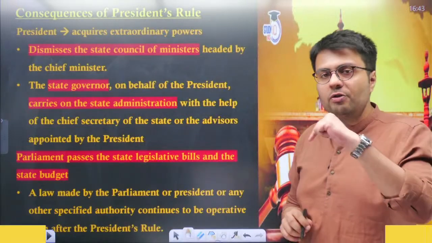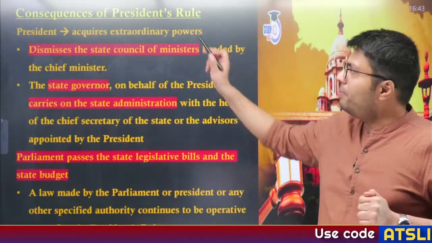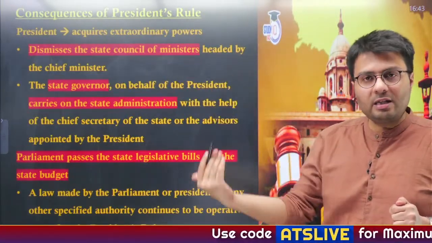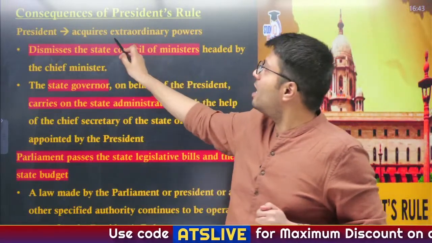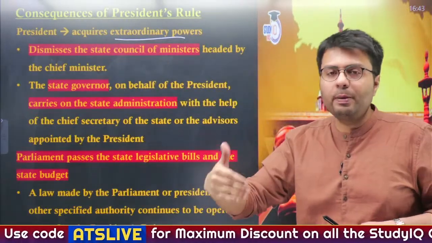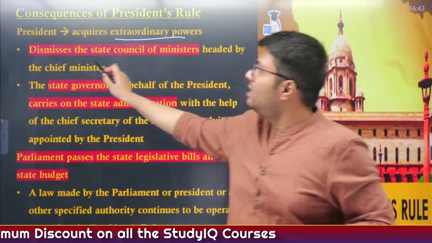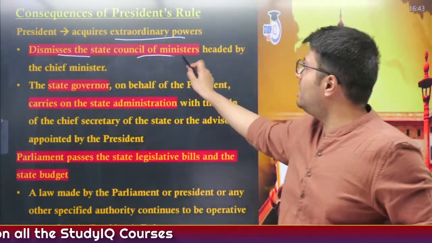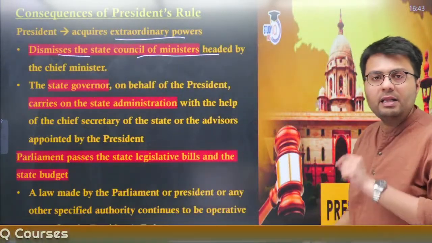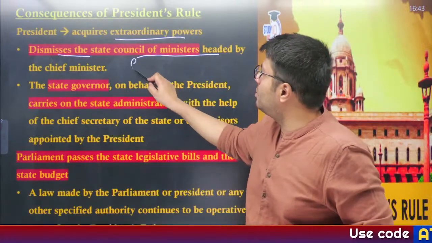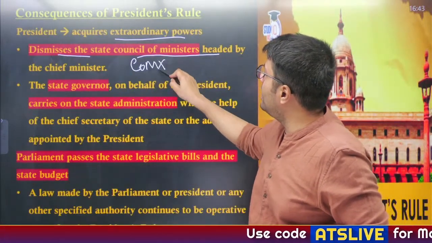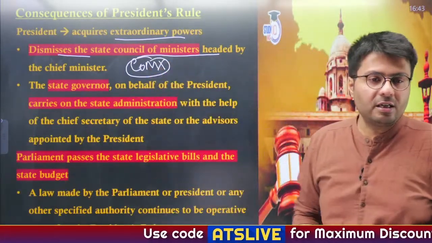What happens once you impose president's rule? Now, once president's rule is in application, the president acquires extraordinary power with respect to administration and control of the state government. This allows the president to dismiss the state council of ministers, which is headed by the chief minister. So, the state council of ministers ceases to exist after the imposition of president's rule.